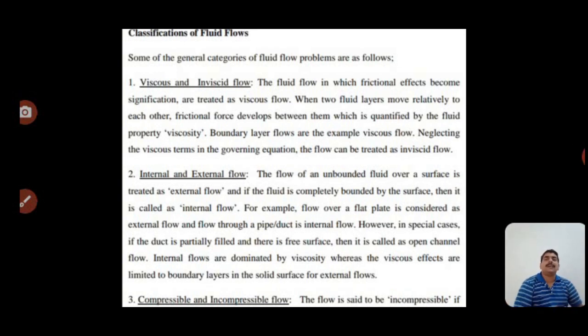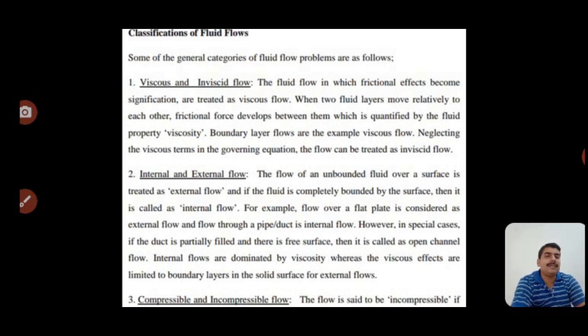Internal flows are dominated by viscosity, whereas the viscous effects are limited to boundary layers on the solid surface for external flows. When the flow is under contact with atmospheric pressure, then that type of fluid flow is called open channel flow, as distinct from internal flow or external flow.